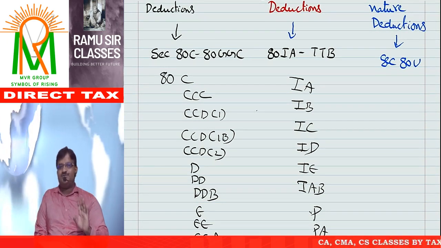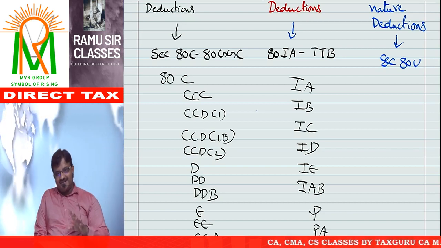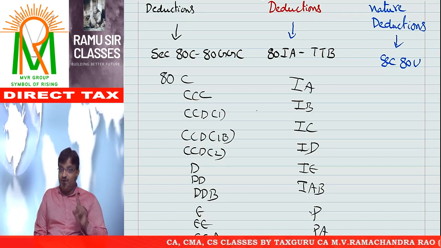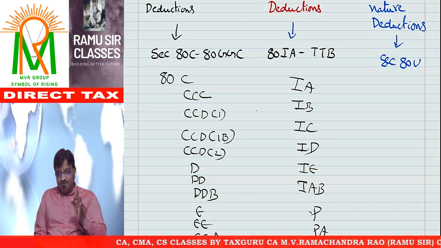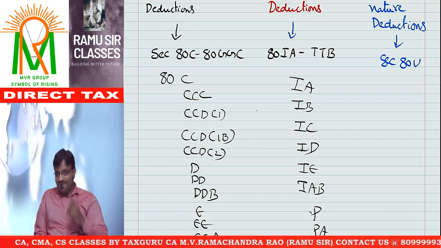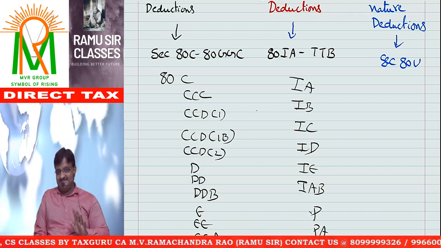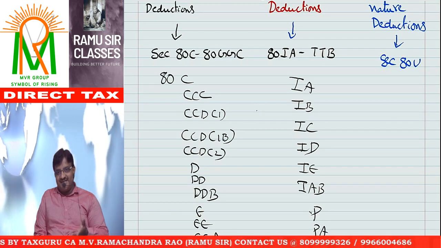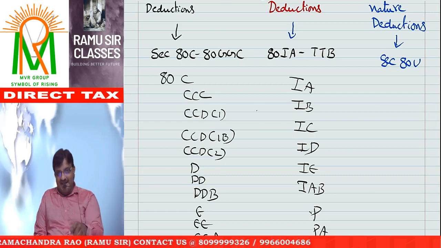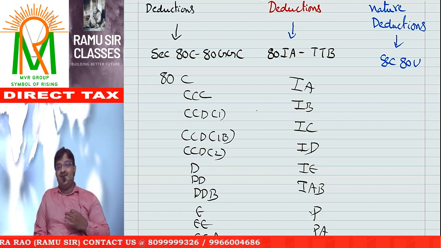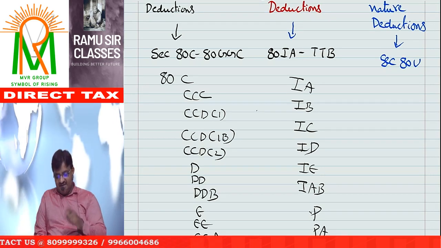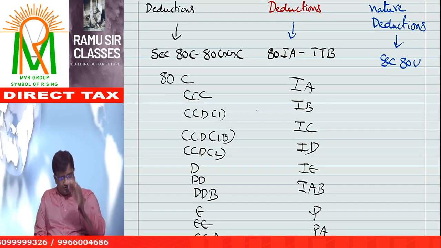The section names are completed, but the discussion has not yet started. We need to discuss, many miles to go. But no doubt, you have to spend some time for this, and you have to spend some GB in your brain. You should be able to memorize the sections. Honestly speaking, I would not recommend learning all the section names by heart, but these sections, no doubt, you have to learn by heart for sure.